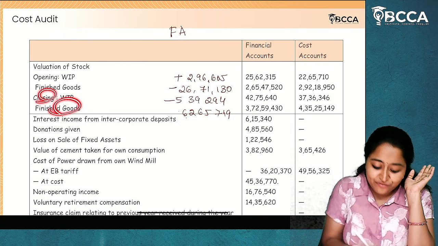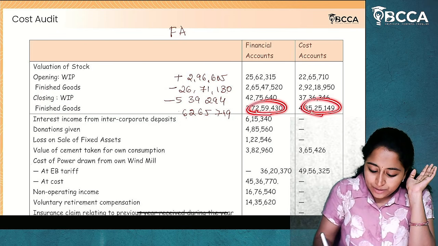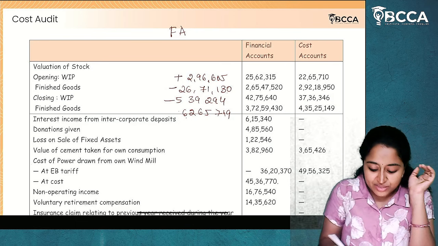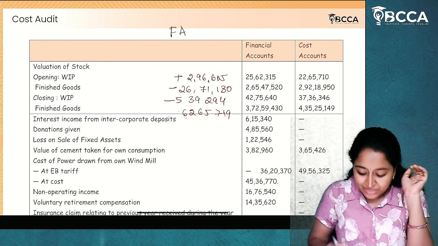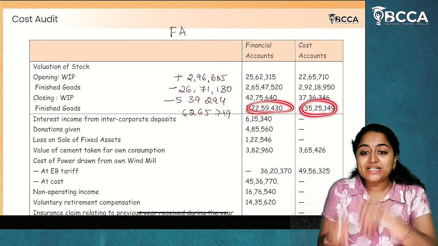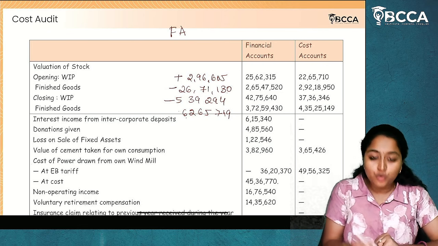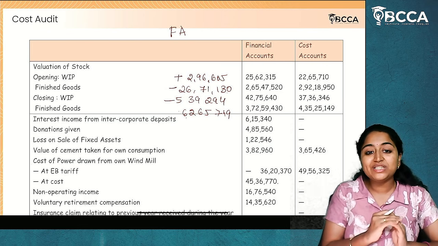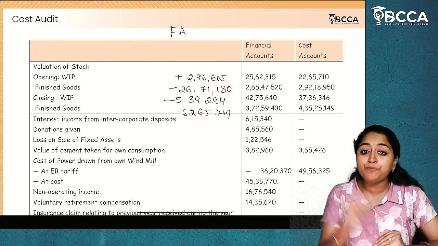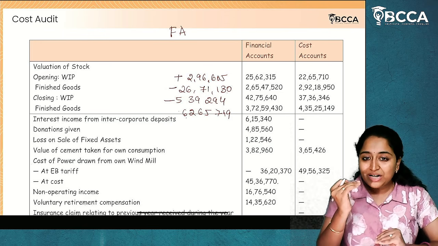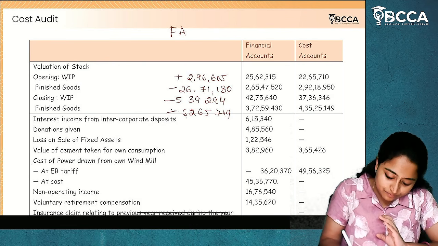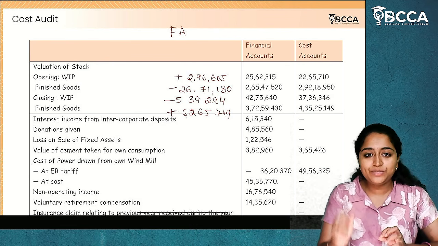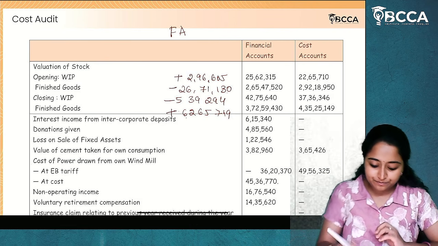Next, closing finished goods. Whatever the difference between both is, 62,65,790. Now, whether it is overstated or understated: understatement of closing finished goods. If closing stock is understated, profit is also reduced. Whatever profit is reduced, you are going to add that back. I hope the stock adjustments are clear to you.